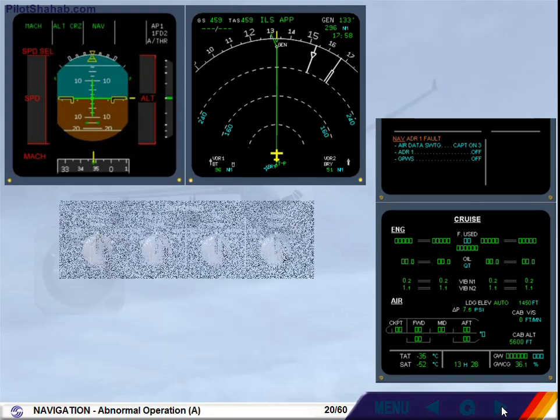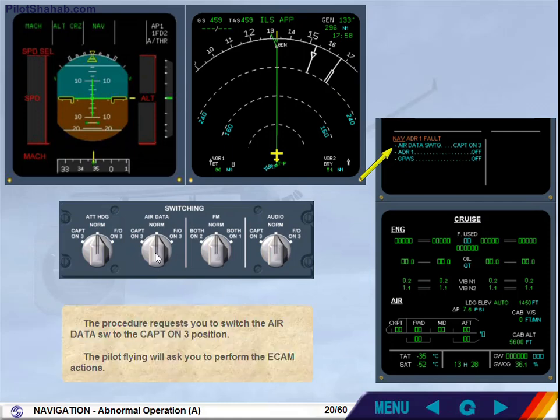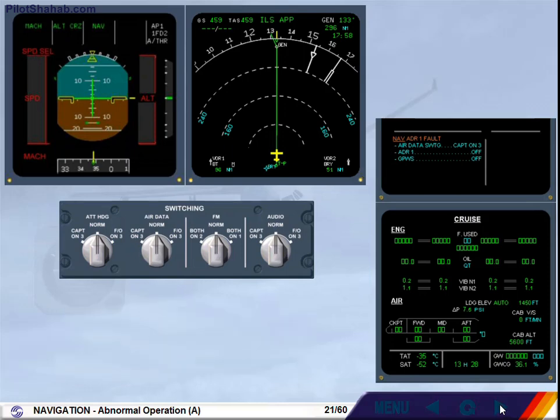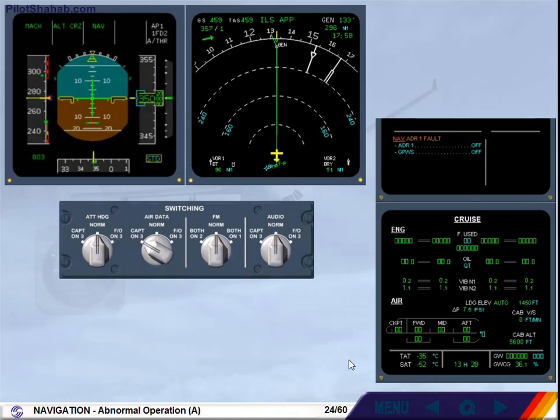The procedure requests you to switch the air data switch to the captain on 3 position. The pilot flying will ask you to perform the ECAM actions. You, as pilot non-flying, read and perform ECAM actions. Perform ECAM action. By switching the air data switch to captain on 3, ADR3 supplies the captain's PFD and ND instead of the faulty ADR1.